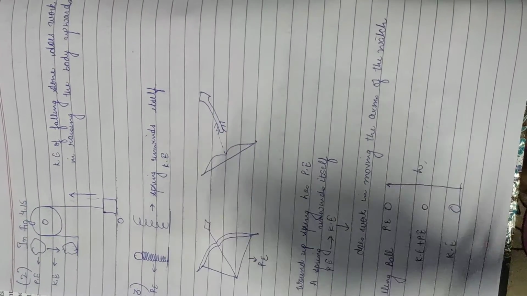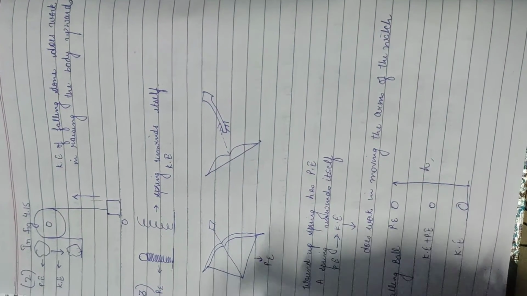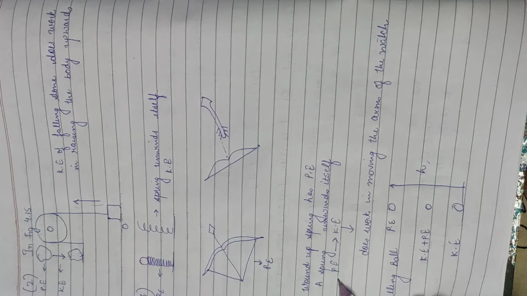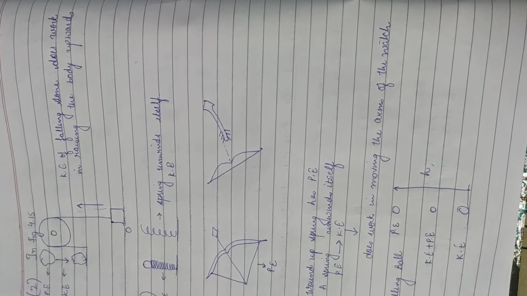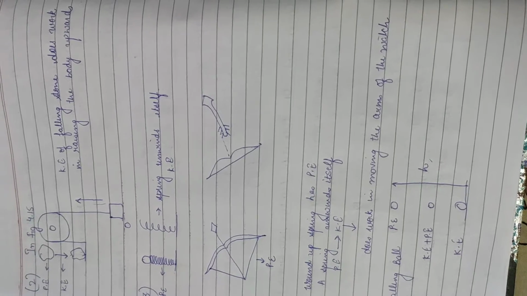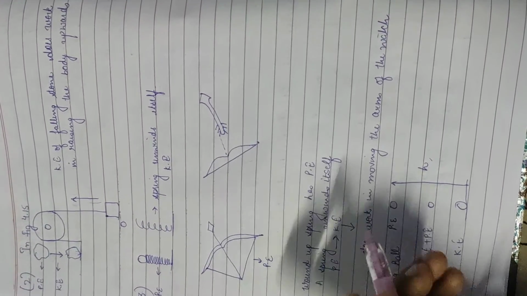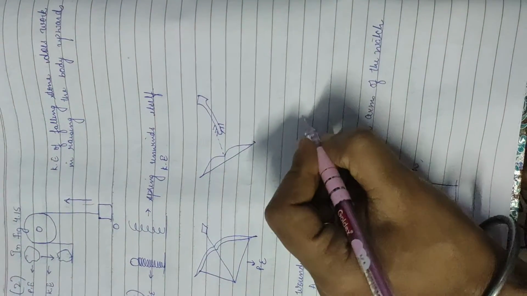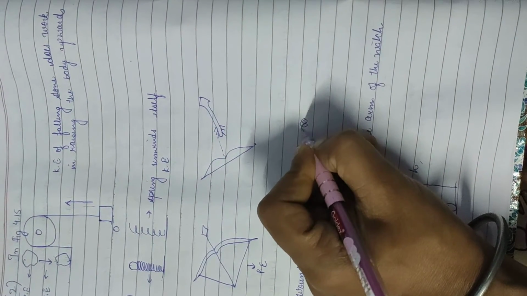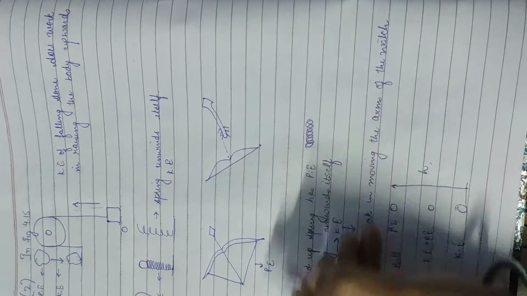position of that body. Okay, the next one, I have written that as the fifth example, the third example in your book: a wound up watch spring has potential energy. When a spring is very closely wound up, it is compressed.